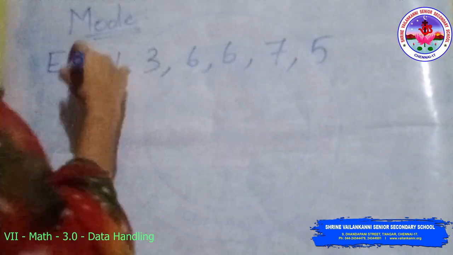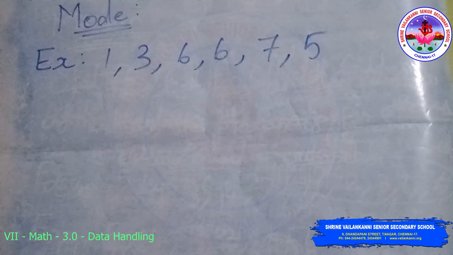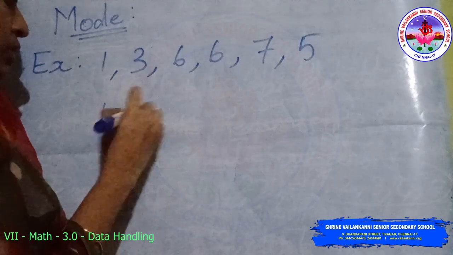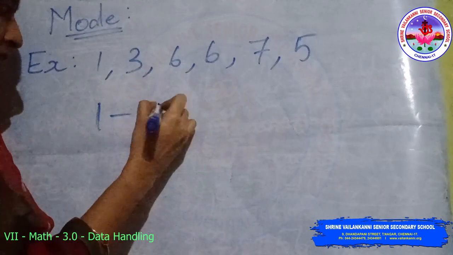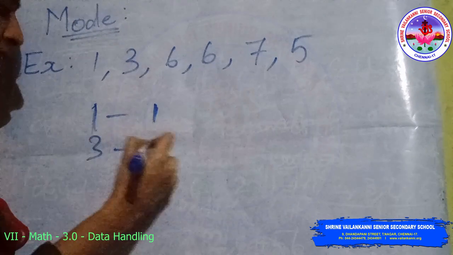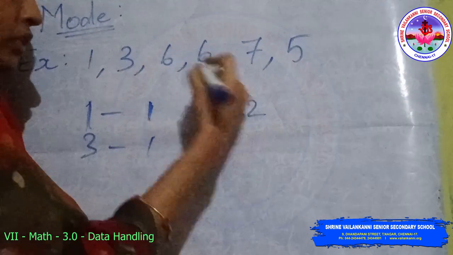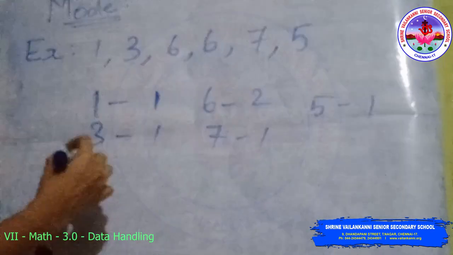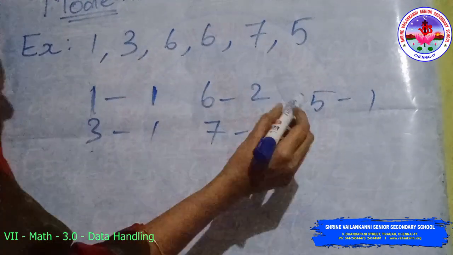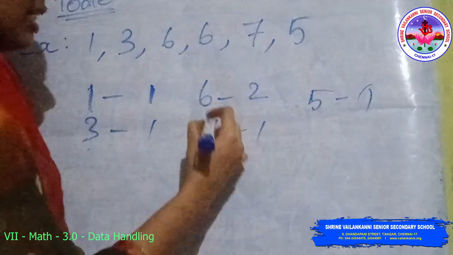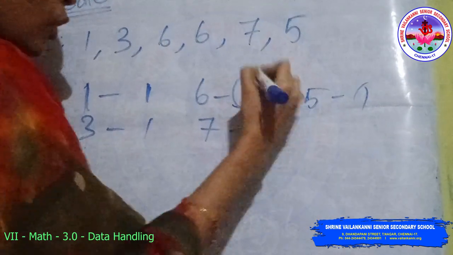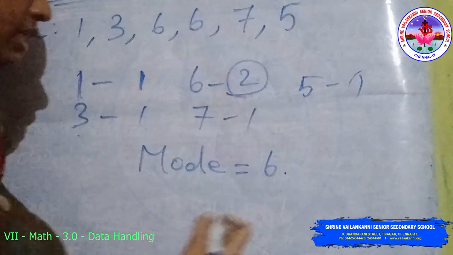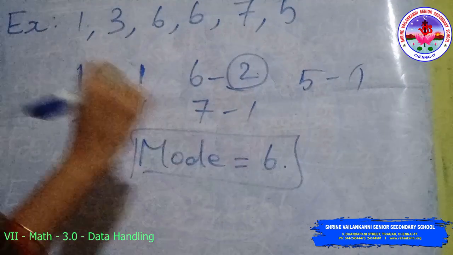Find which value occurs most frequently. 1 occurs 1 time, 3 occurs 1 time, 6 occurs 2 times, 7 occurs 1 time, 5 occurs 1 time. So 1, 3, 7 and 5 occur 1 time, and 6 occurs 2 times. So mode is equal to 6. 6 is the mode value.